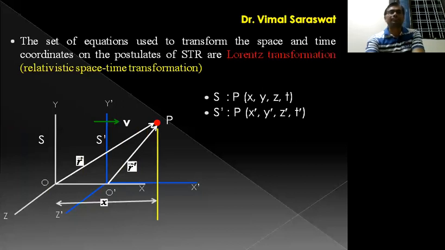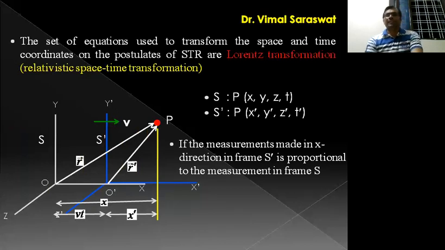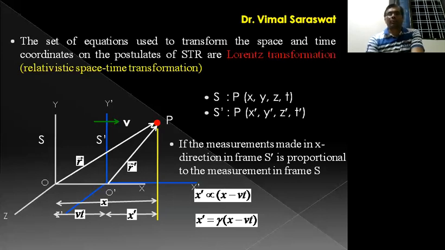This is x, this is x dash, and since S dash is moving with velocity v, after time t it will cover a distance vt. So OO dash is equal to vt. Now, if the measurement made in x direction in frame S dash is proportional to the measurement in frame S, then x dash is directly proportional to x minus vt. And on removing this proportionality sign, we put a constant. So x dash is equal to gamma into (x minus vt). Here gamma is the constant of proportionality.